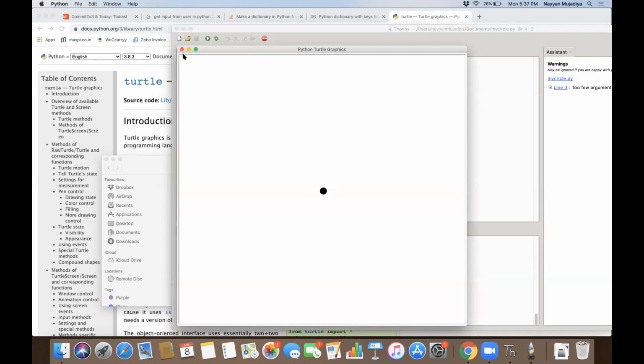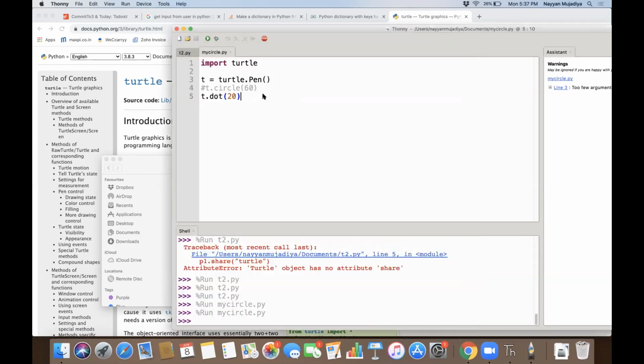Now we can change the background color also. I'll say t dot bgcolor black. Okay, then let's just try. I can't remember sometimes. I'll have to remember and understand the true meaning that I didn't understand. I just copy pasted.